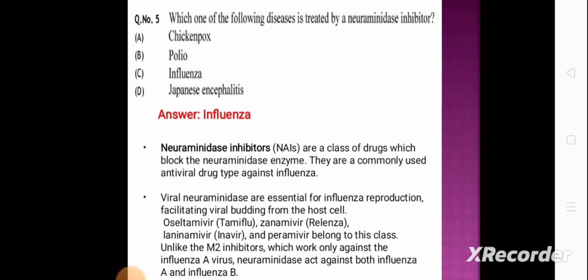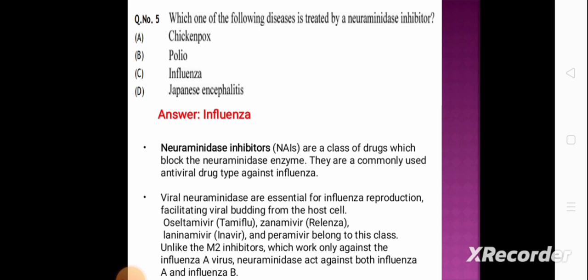The neuraminidase inhibitors are a class of drugs which block the neuraminidase enzyme. They are a commonly used antiviral drug type against influenza. The viral neuraminidase is essential for influenza reproduction, facilitating viral budding from the host cell. Oseltamivir, zanamivir, laninamivir, peramivir belong to this class.